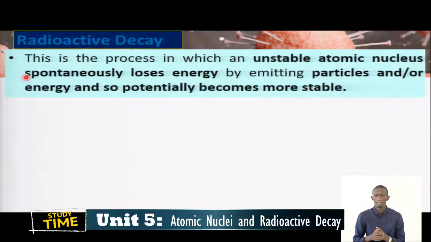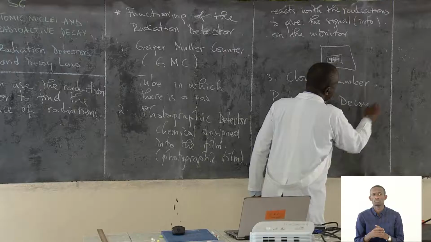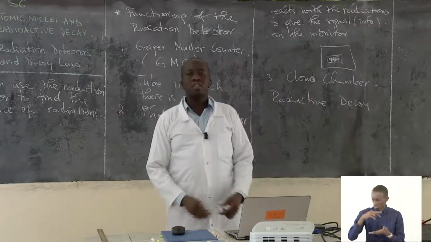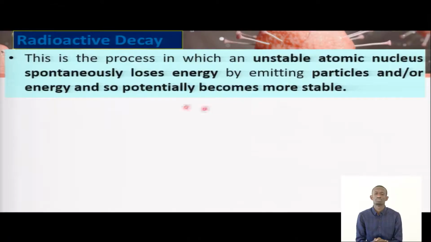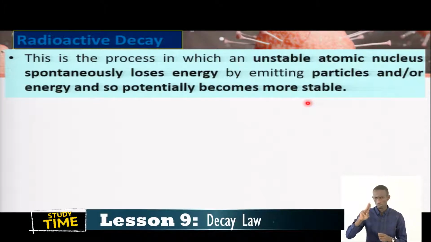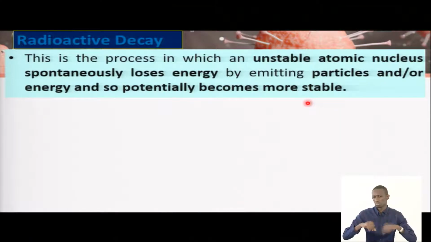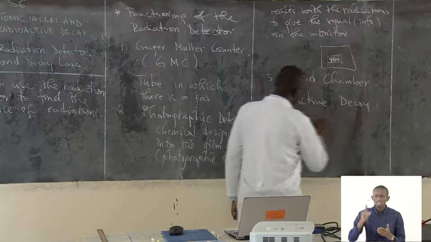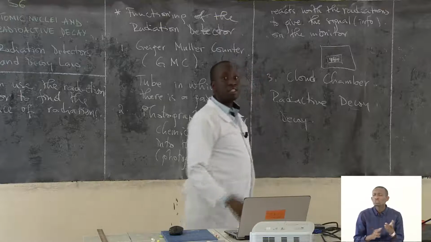Radioactive decay is a process in which an atomic nucleus spontaneously loses energy to become another nucleus. This is what we have said. But again, you can ask yourself, what is the decay? Sometimes we use another word, disintegration.